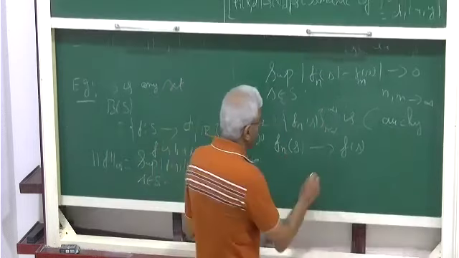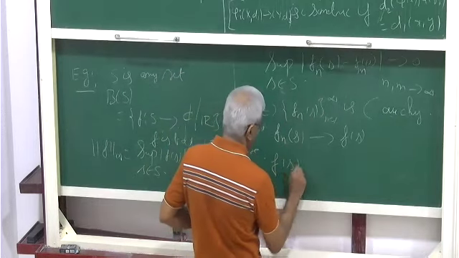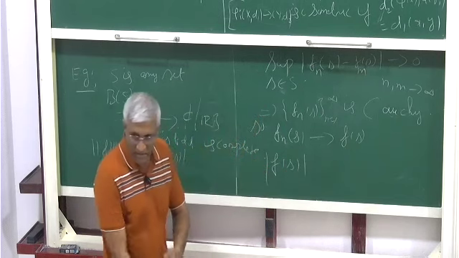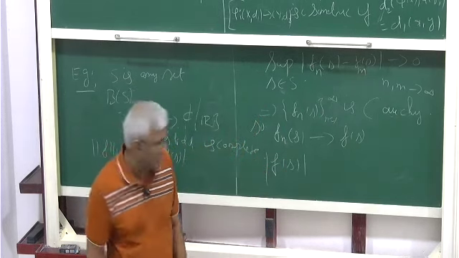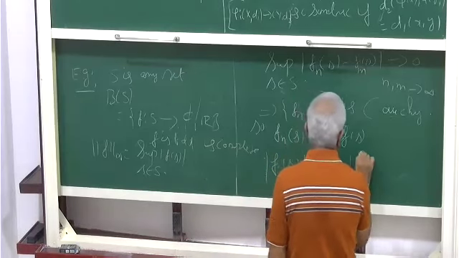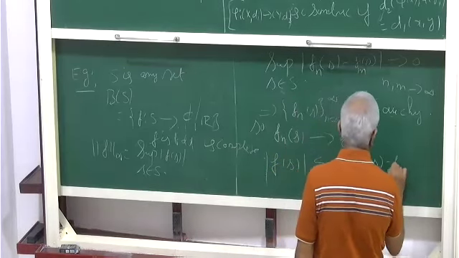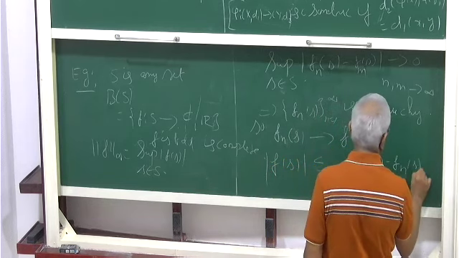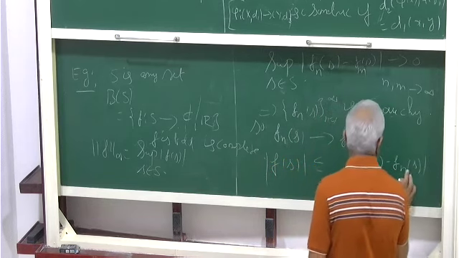To prove that it is bounded, for f(s) you have to take the modulus. You have to show that this is bounded by some number. It is less than or equal to, let me write it, the modulus of f(s) minus some Fn(s), plus the modulus of some Fn(s).